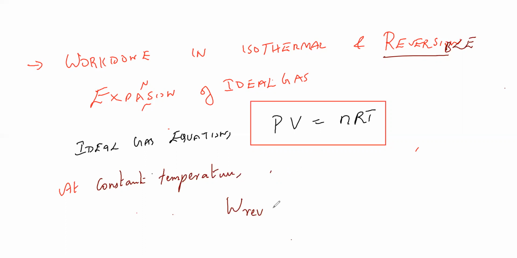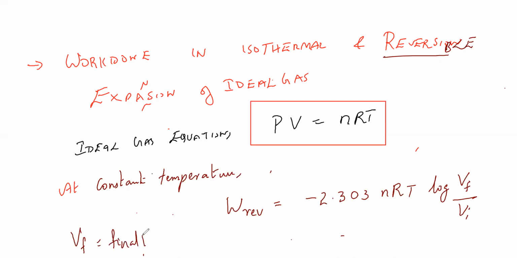The reversible work, W reversible, is minus 2.303 nRT log Vf by Vi. So Vf is the final volume, and Vi is the initial volume.